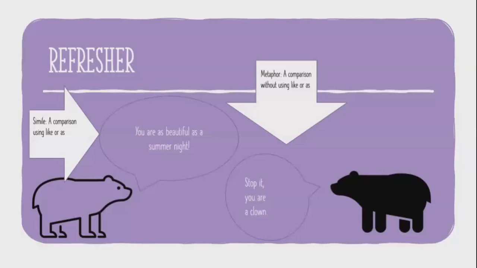All right, so if you guessed that the black bear was using a metaphor, you are correct. We can see that as he is comparing the other one to a clown without using like or as. On the other hand, "You are as beautiful as a summer night" works to use as in order to communicate that this beauty is relative to a warm sunset. So again, similes are a comparison using like or as seen here. And metaphors are a comparison without using like or as.